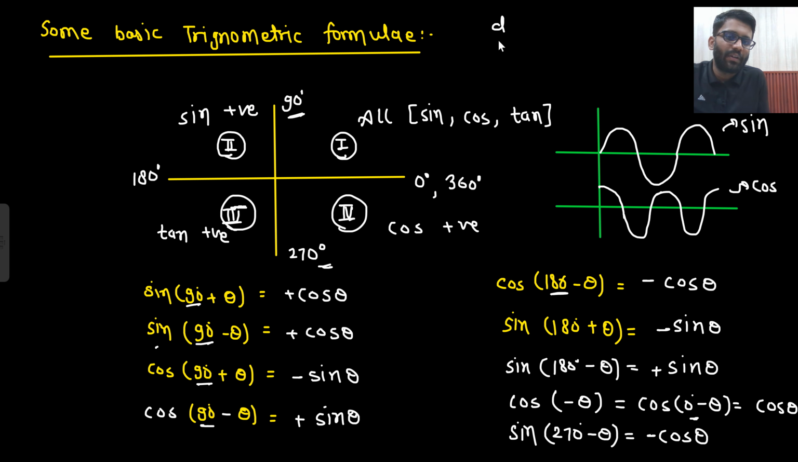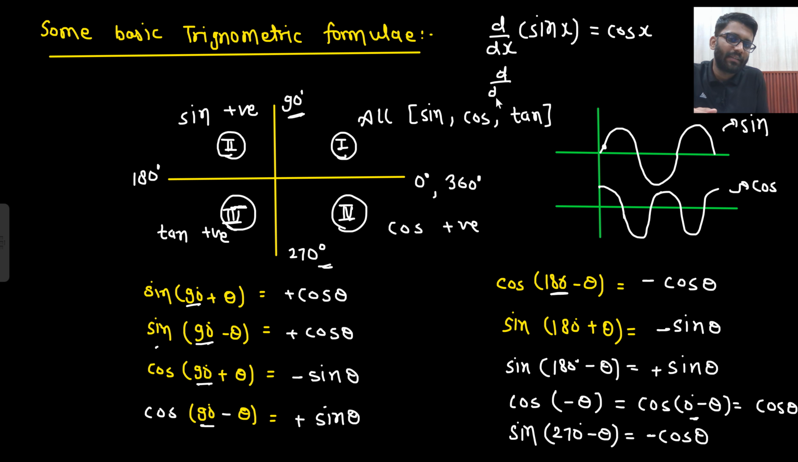So what is d by dx sin x? Tell me. Is it plus cos x or minus cos x? Plus cos x. How will you remember it? See the initial slope. Here if I see the slope, what is this? Positive. So the answer will be positive.